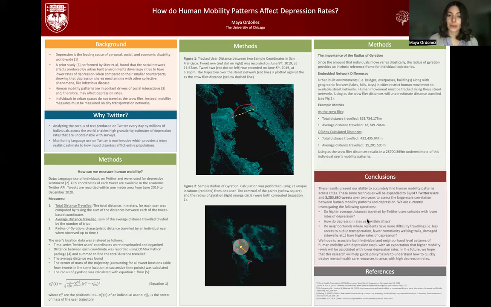My research entailed discovering how exactly we can measure human mobility patterns within cities. From mobile phone data to the tracking of dollar bills, there are a multitude of methods that can be used to measure human mobility. We decided to use data sourced from Twitter because it allows us to infer depressive sentiment from language use and get mobility measures at the same time. For each user, the academic Twitter API gives the text, longitude, and latitude information for every tweet produced. So when an individual user moves, each new location is recorded. Yet the route that the user takes is not recorded.